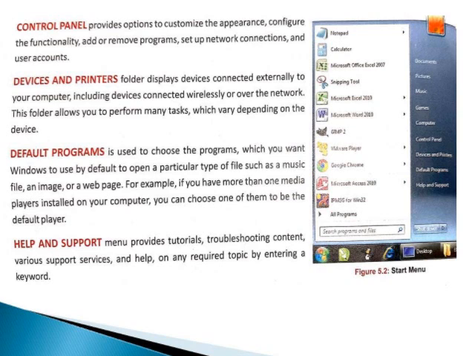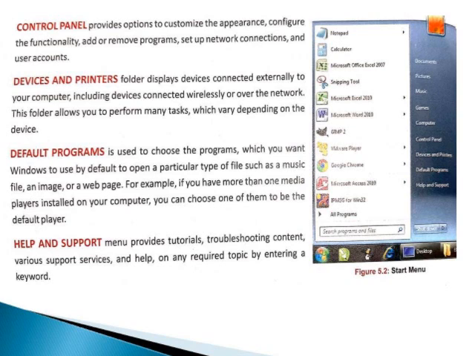Folder displays devices connected externally to your computer, including devices connected wirelessly or over the network. This folder allows you to perform many tasks which vary depending on the device.